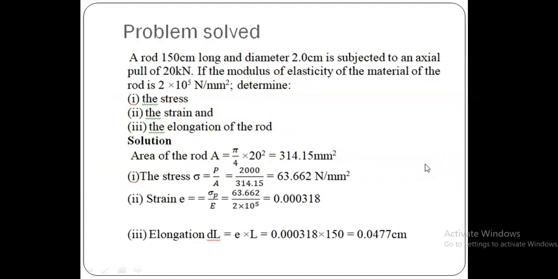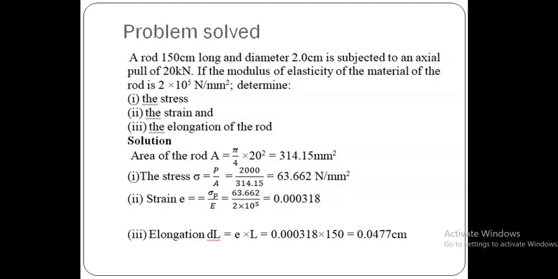So here the area of the rod A can be calculated initially. Since it has a diameter of 2 centimeter, therefore A is pi by 4 into 20 squared, substituting in mm, which is equal to 314.15 mm square. Next, the stress sigma is equal to P by A. As we know that it is an axial pull, we are finding axial stress or direct stress. The formula is sigma is equal to P by A, and the axial pull 20 kilonewton is converted into Newton, therefore 2000 Newton divided by area in mm square. Finally we have the stress 63.662 Newton per mm square.